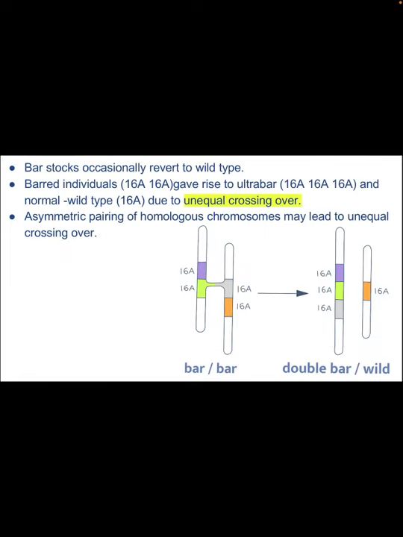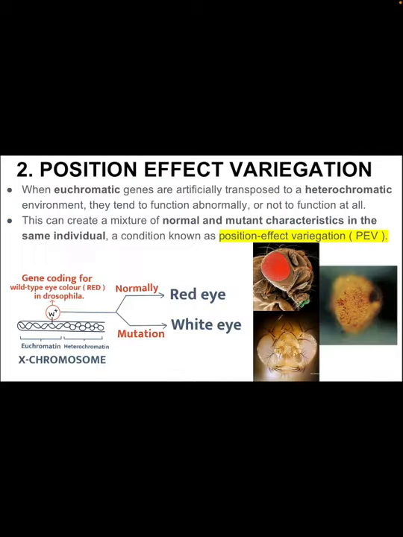The bar stock occasionally also reverts to wild type. The bar eye gives rise to ultra bar and normal wild type due to unequal crossing over, as is shown in the figure. This unequal crossing over is caused due to asymmetric pairing of the homologous chromosome. The second type is the position effect variegation.